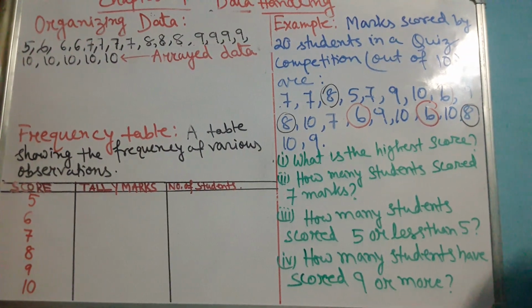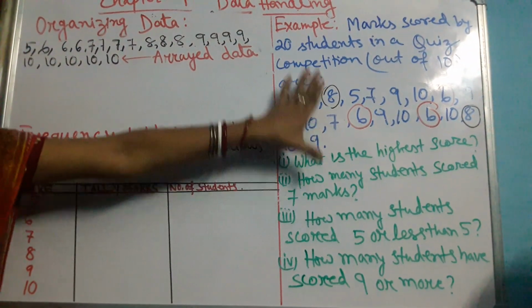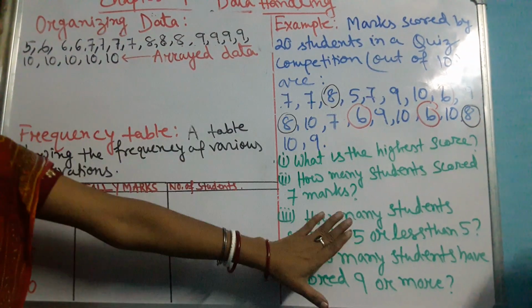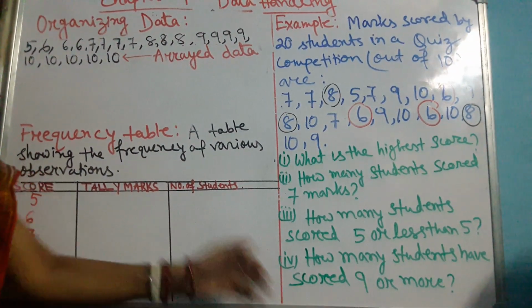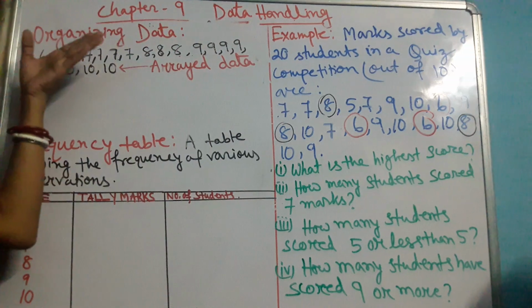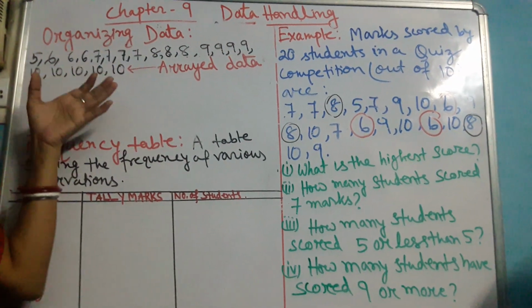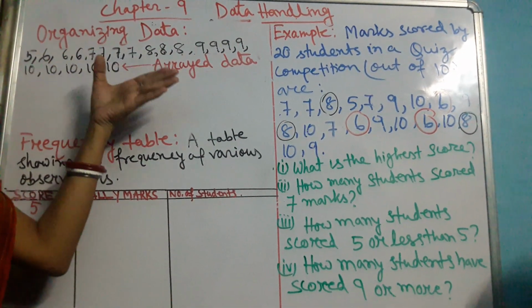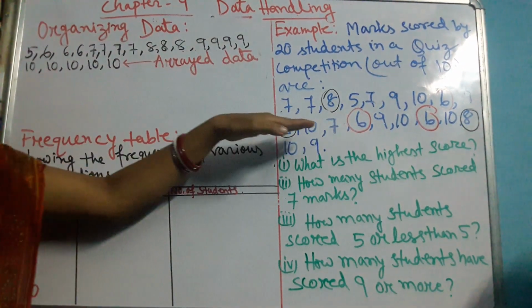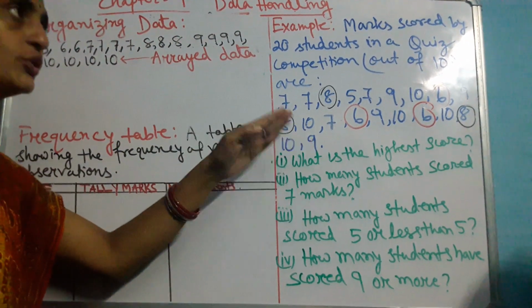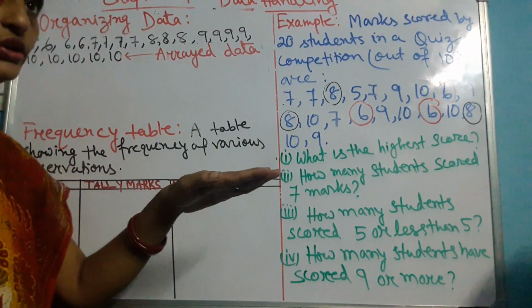Let's see how we can organize this data. That example, that question I have given, I have to answer all these questions easily. So for organizing the data, the first step is to arrange all these numbers in ascending order, or descending order also.